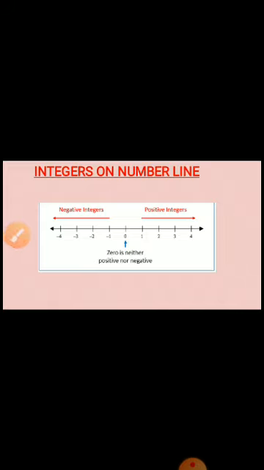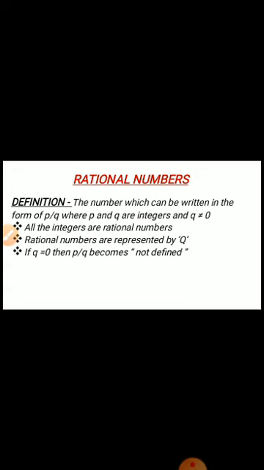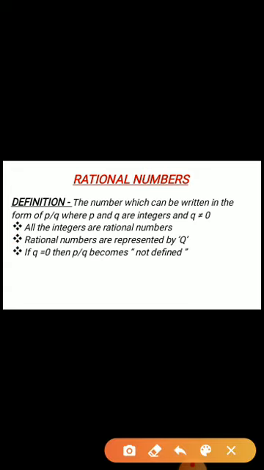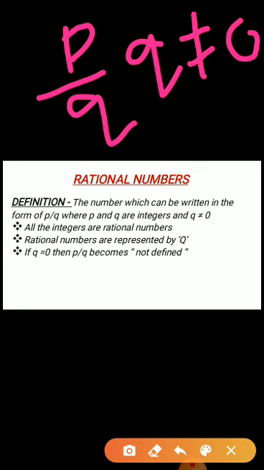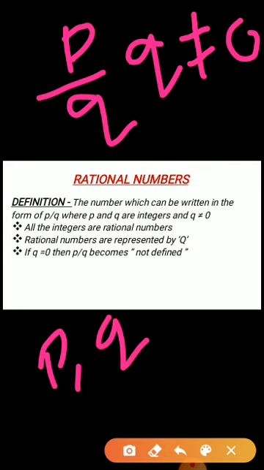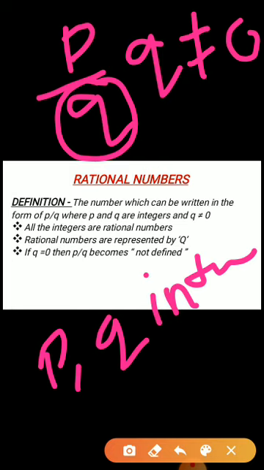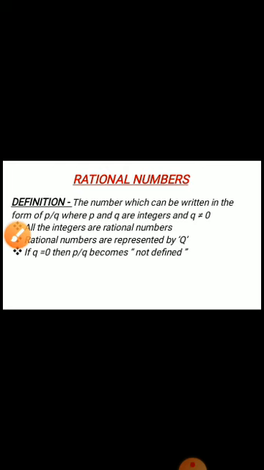Again, last year in 8th standard you have studied rational numbers. So what were rational numbers? Rational numbers are the numbers which we can write in P by Q form, where Q should not be equal to 0, and P and Q are integers. Okay, P and Q are integers, but the condition is what? Q is not equal to 0.